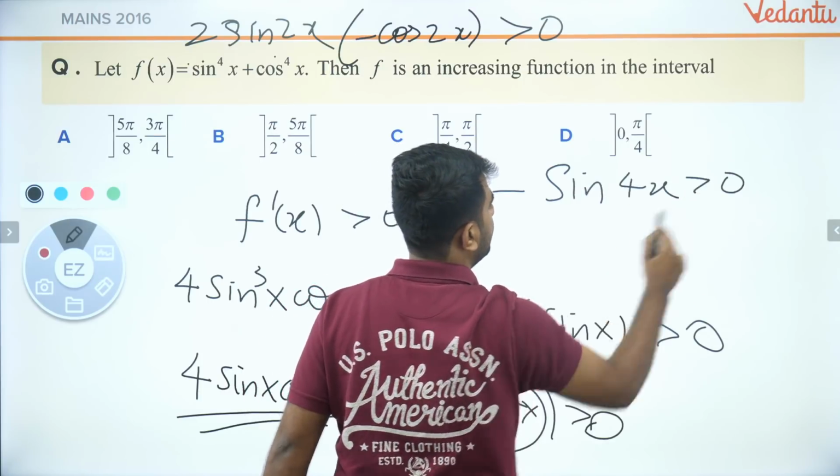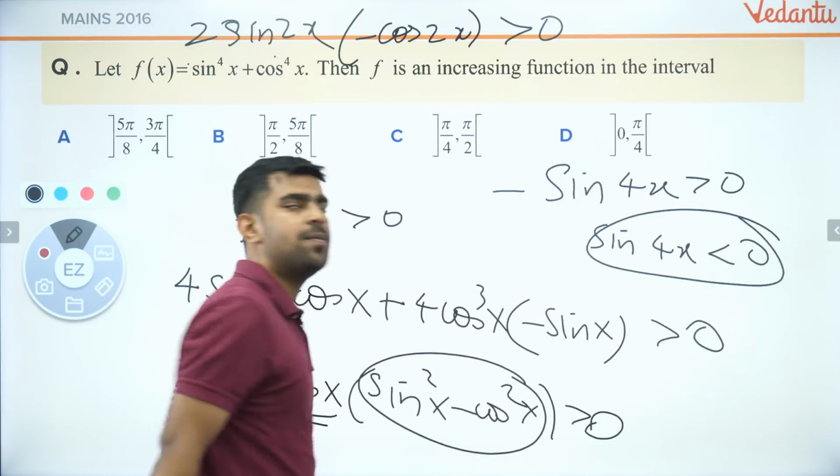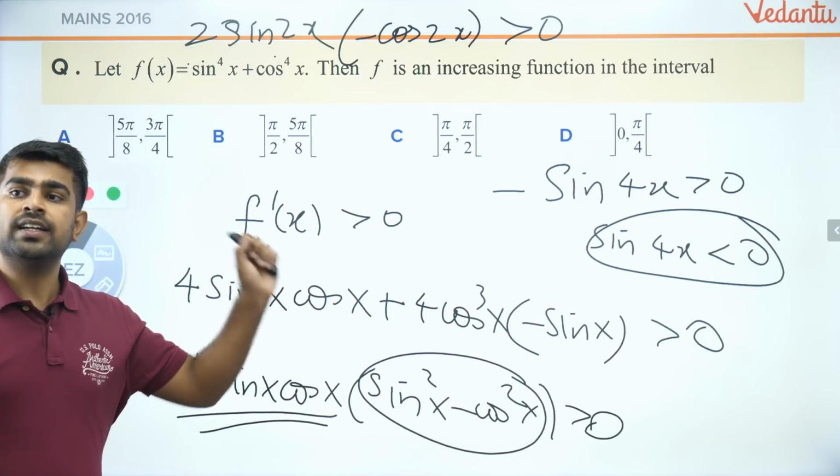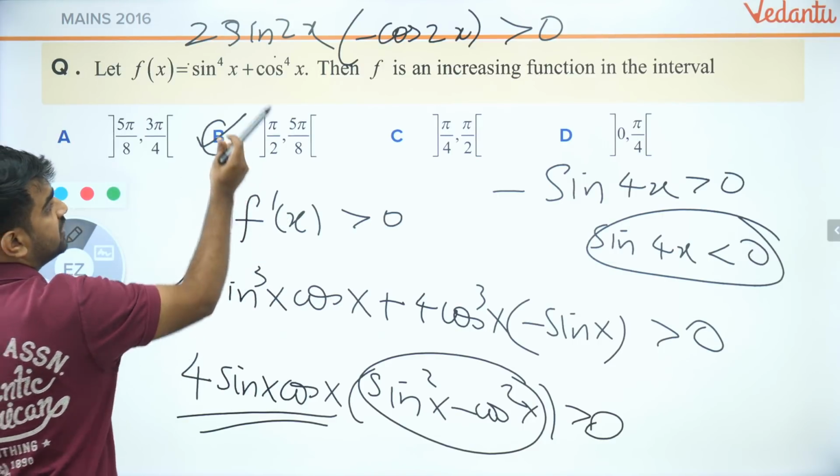This should be greater than 0. So sine 4x should be less than 0. Where does sine 4x become less than 0? That is where the function is increasing, which will be option C, I guess.